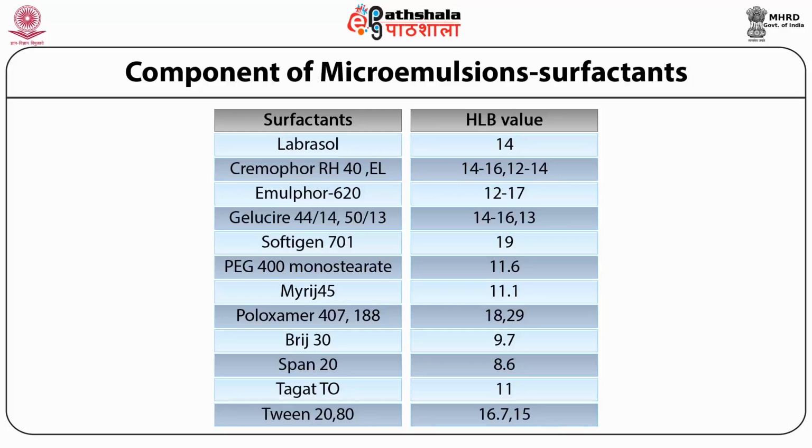From this table, it is very clear that the surfactants which have low HLB value are very suitable to prepare water in oil microemulsions, while the surfactants which have a higher HLB value are very good for preparation of oil in water microemulsions. And that's why when we are preparing a water in oil microemulsion, we always take a surfactant with a low HLB value and co-surfactant with a higher HLB value. So they can be very well accommodated at the interface, and they can reduce the interfacial tension to zero, and they will provide more flexibility to the microemulsions.